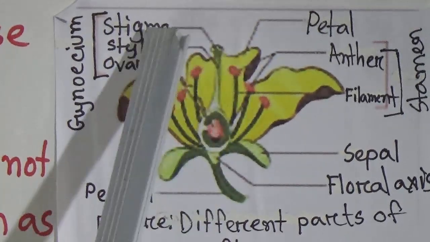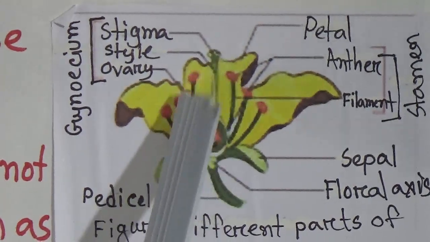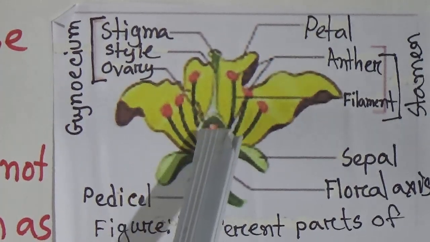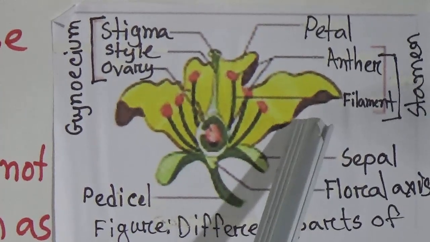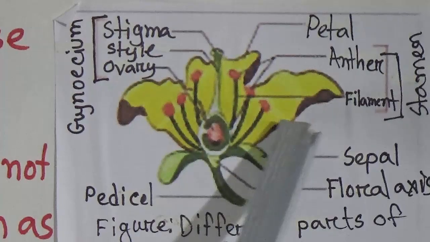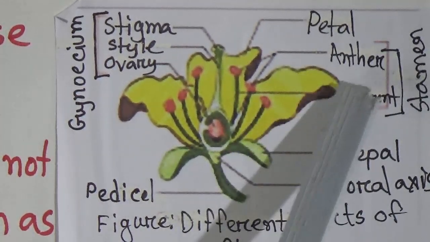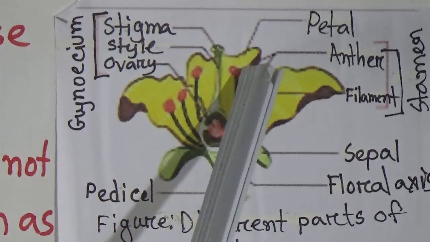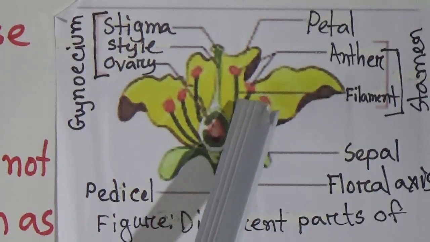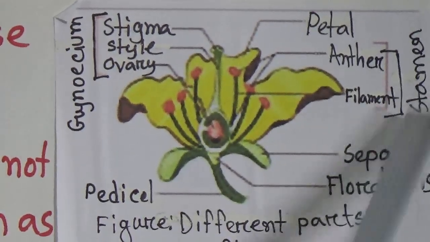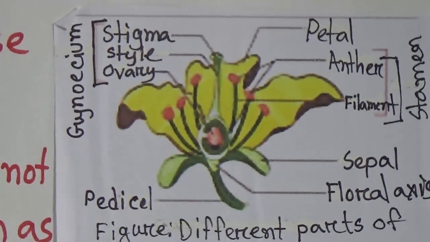It contains stigma, style, ovary. It is the female reproductive organ of the plant, and these parts are stamens. This is the male reproductive organ of a flower. It contains this red colored part called anther, and this lower green colored part is called filament, and this part is called pedicel.